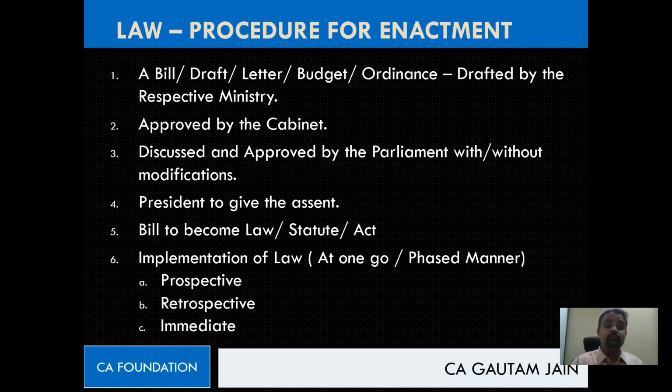Who is helping in making that law? Government, no doubt about that. The government is proposing the law. But ultimately, who makes this law? The parliament, the members of parliament. Okay, fine. Now my next question: why is it that parliament is making law?